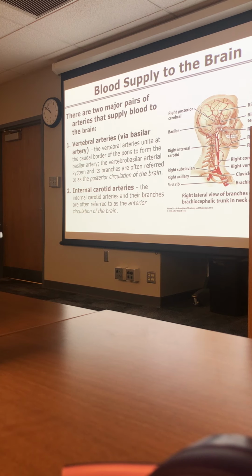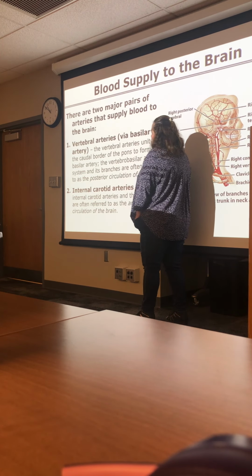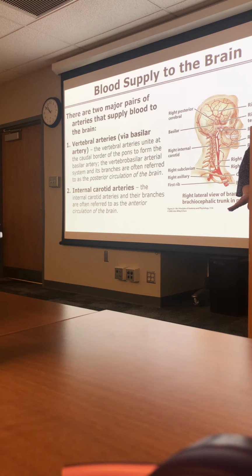So we have CSF flow, we have blood drainage away from the brain, but we haven't talked about how we actually get blood supply to the brain. Blood supply to the brain is through two pairs of arteries. The two vertebral arteries, which become the basilar artery, and the two internal carotid arteries. Through those two pairs of arteries, we're going to serve the brain.